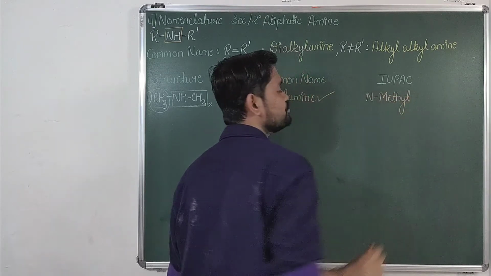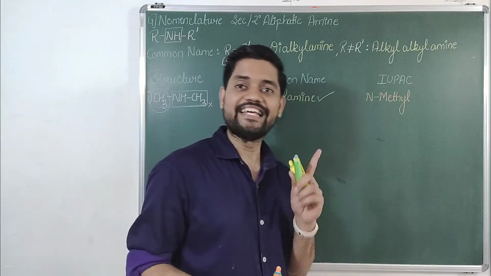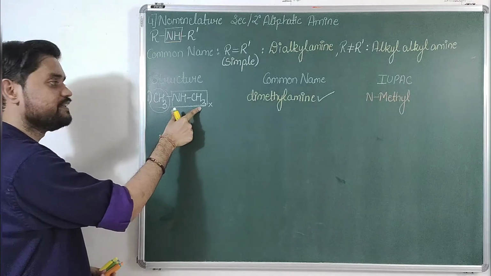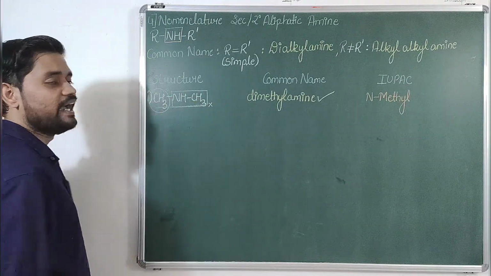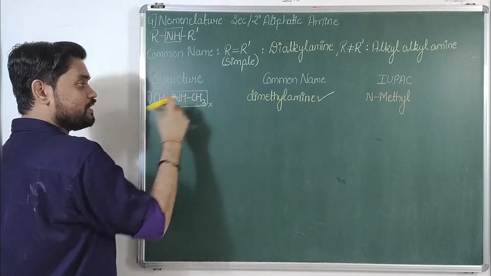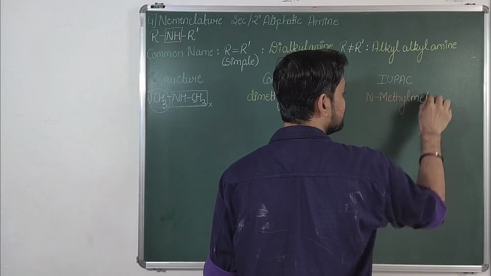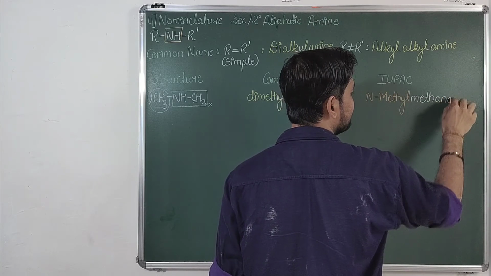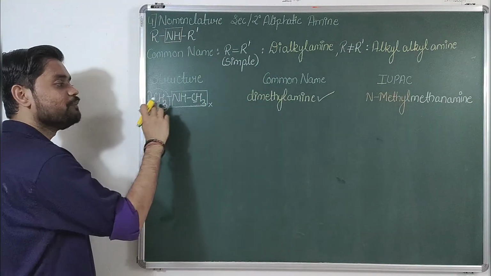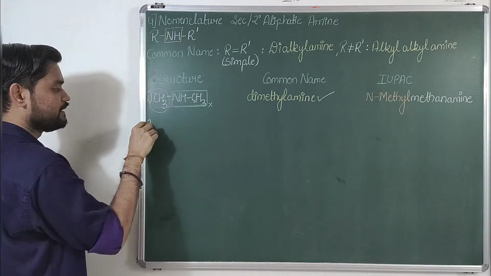Wherever you see this N-methyl, you should clearly understand that methyl is substituted on nitrogen, or methyl is bonded to what? Nitrogen. So this part is done. Now this forms our proper IUPAC name with word root and the functional group. There is only one carbon atom, so I'll write meth. Carbon to carbon single bond is ane, and then it will form amine. So the IUPAC name of this compound will be N-methyl methanamine, and it is a symmetrical or simple amine.